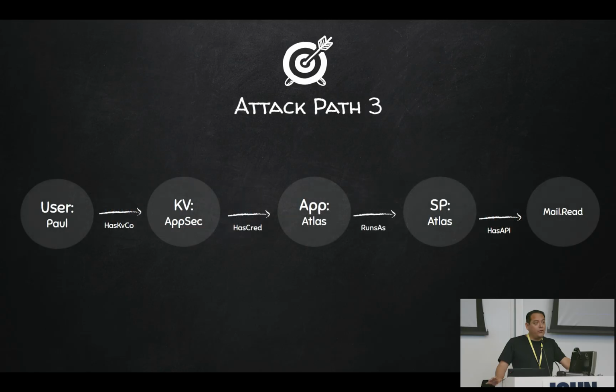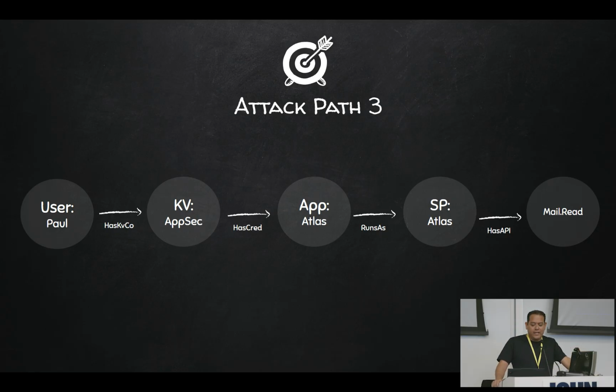Now let's move on to the third one, which is slightly different. Now we introduce a key vault into the mix. So let's say that user Paul has somehow permission to read a key vault. And if this key vault has a secret for an app registration that runs as a service principal, then once again, through that key vault, you can escalate privileges to that app registration. And in this case, the Mail.Read permission, guess what, allows you to read emails in an environment. So you could exfiltrate emails from that tenant.